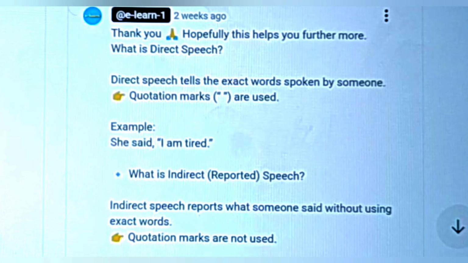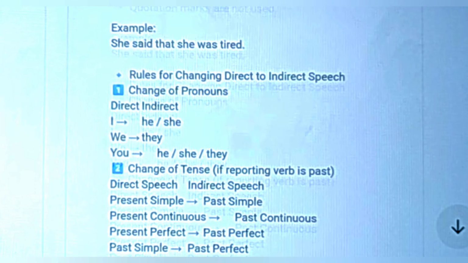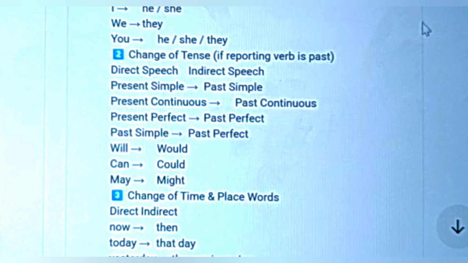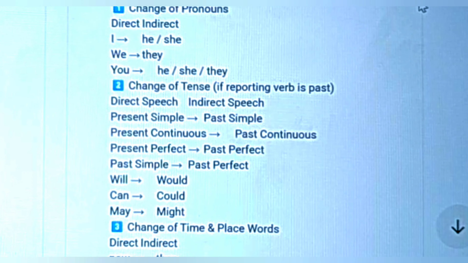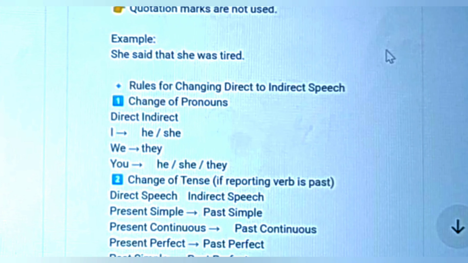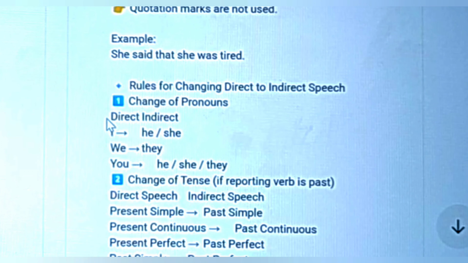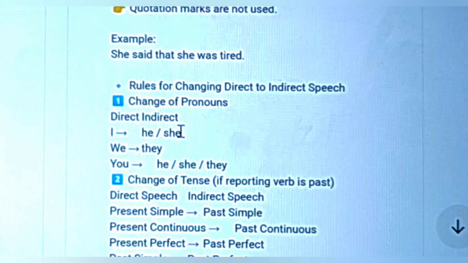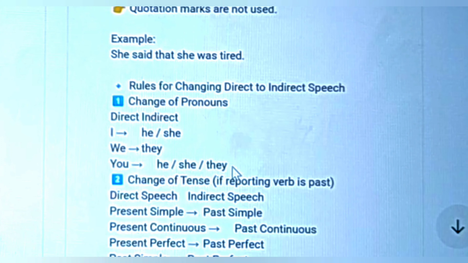For example, she said that she was tired. Now let's have a quick look at the rules of changing direct speech to indirect speech. Change of pronoun, from direct to indirect: I changes to he or she, we changes to they, you changes to he, she, or they.